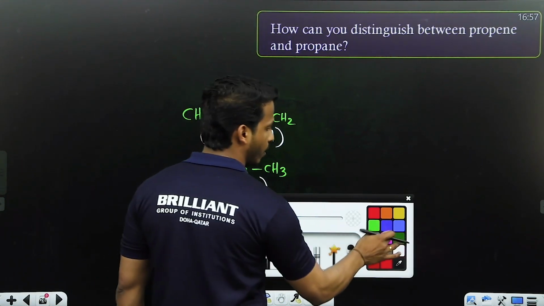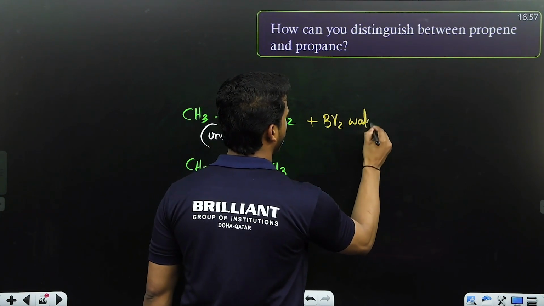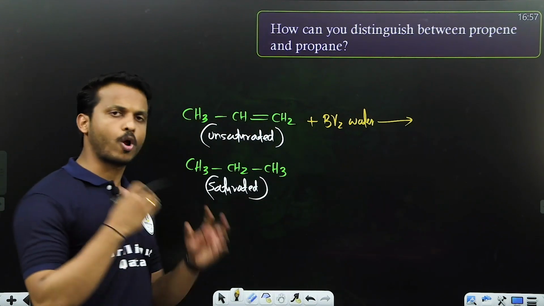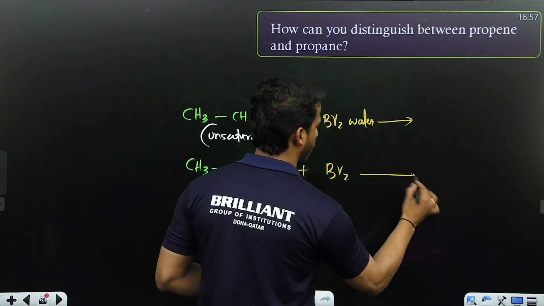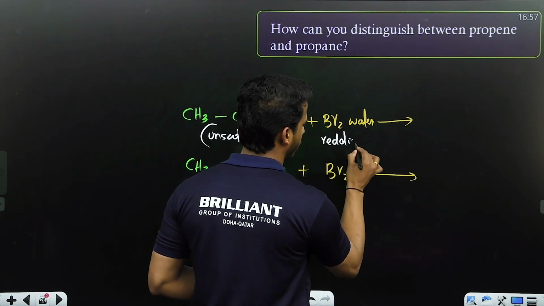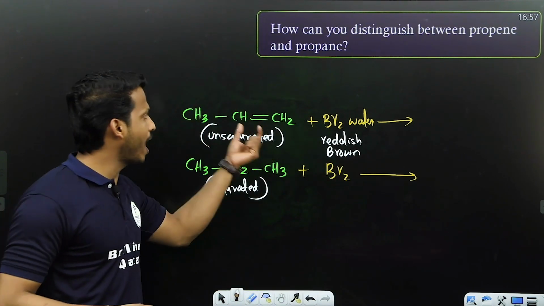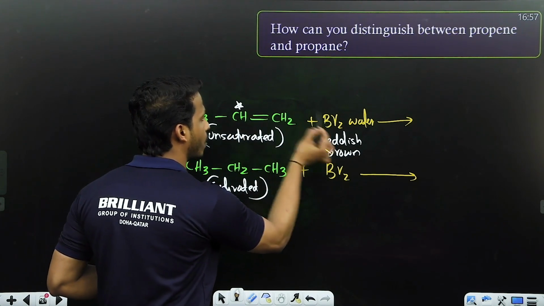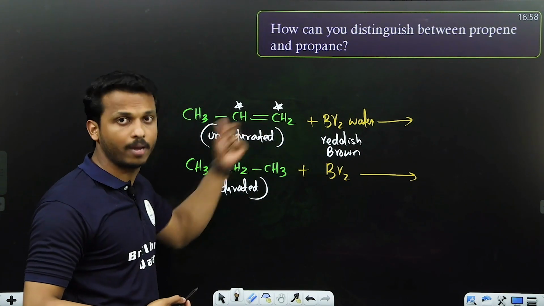Very simple. Treat with bromine water. Normally we add bromine with CCl4 and so on, okay, but here it is bromine water. The bromine water has a reddish brown color. If you add it to an alkene, one bromine goes to this carbon, one bromine goes to this carbon, because double bonds and triple bonds are highly reactive due to the weak pi bond.